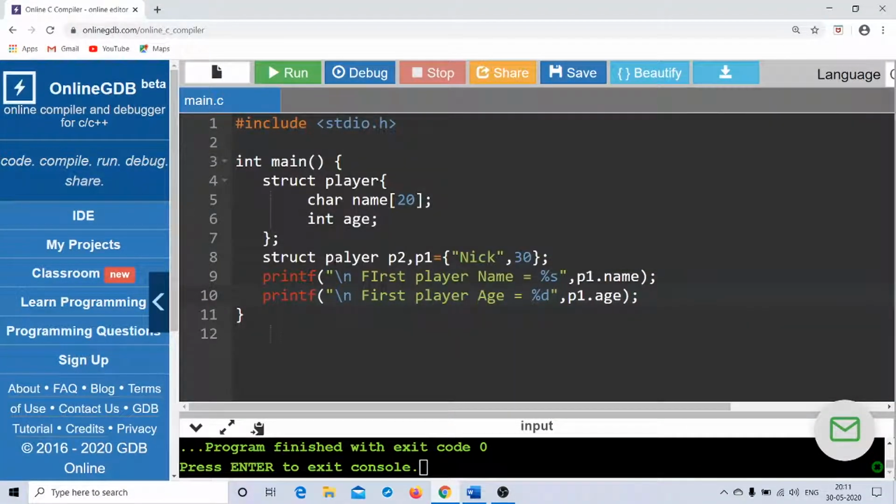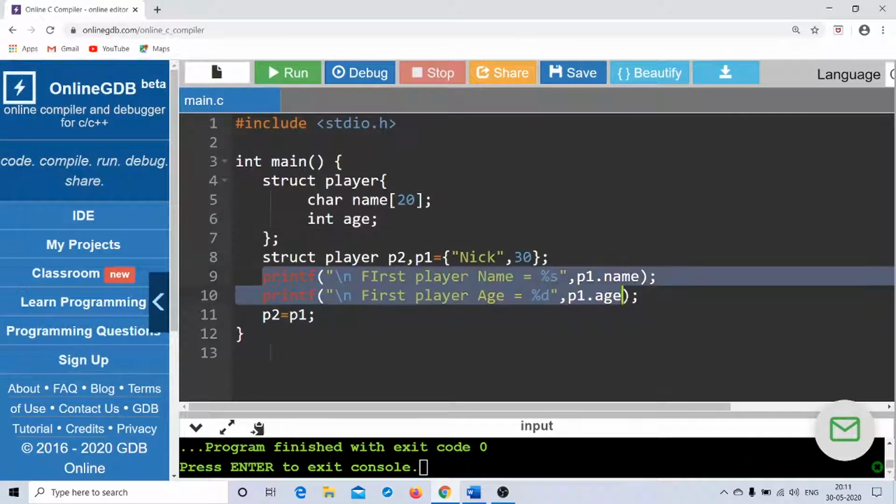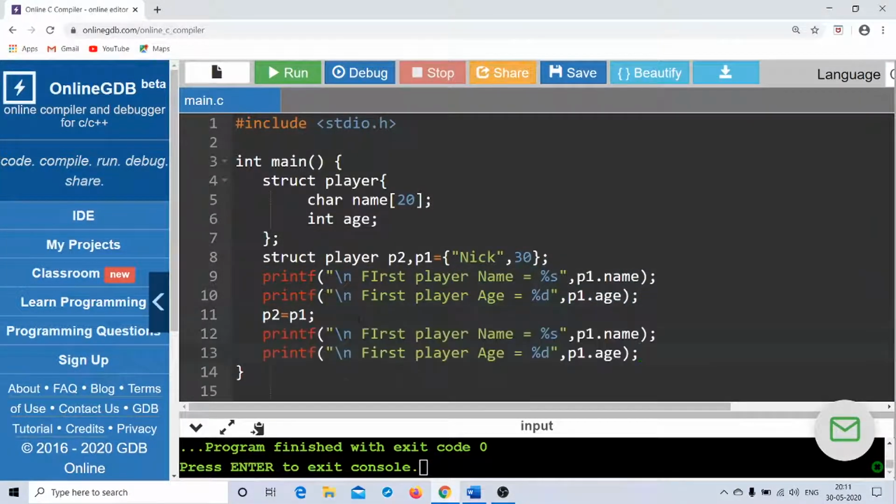Then I just say P2 equal to P1, and then I'll copy line number 9 and 10 so that I can save time in editing it. So I can say second player name is P2 dot name and second player age is P2 dot age.